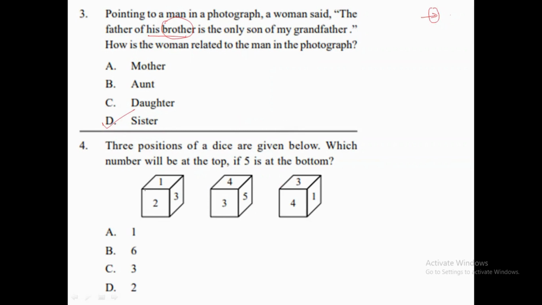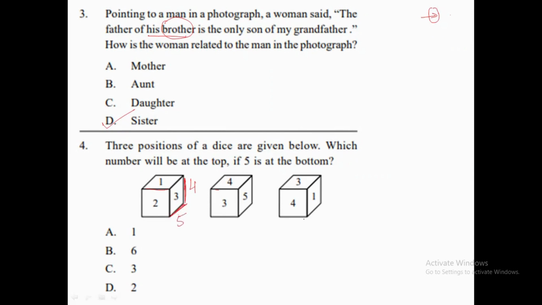Let's see, on one edge of 1, 2 is there, and another is 3. If we talk about 3, on one edge 4 is there, and on another edge 5 is there. So on this edge 4 is there, and on this edge 5 should be there.